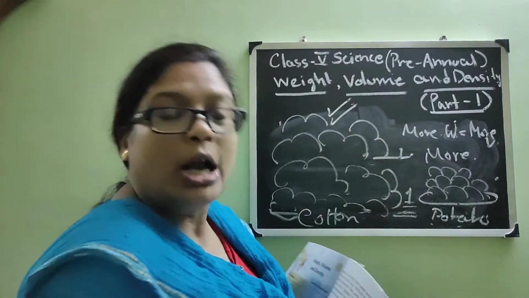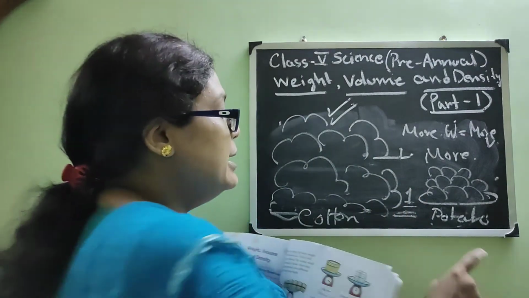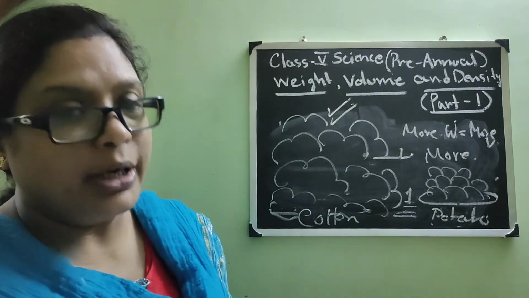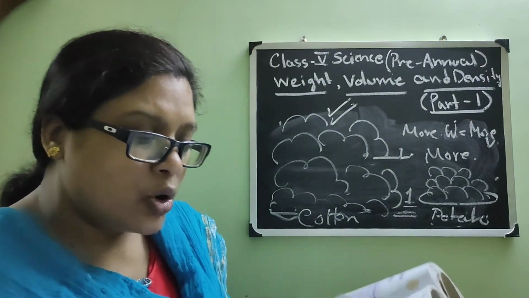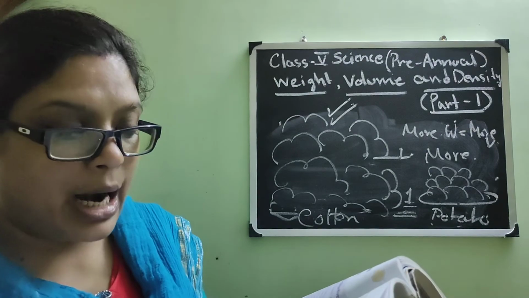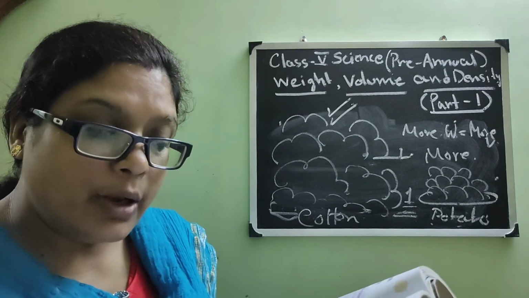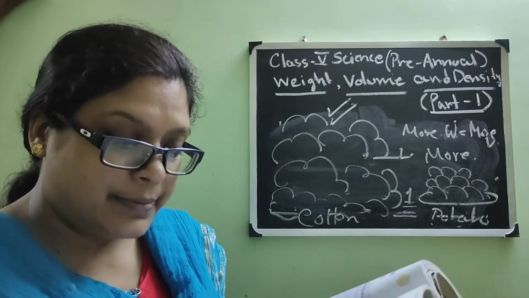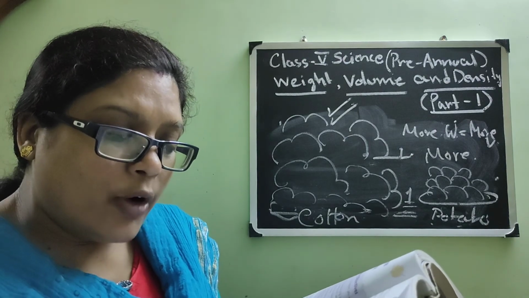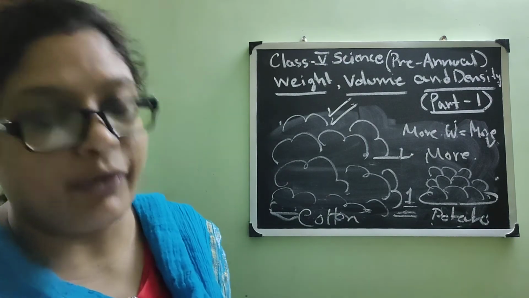So if we take equal volumes of rice and cotton wool, which one will be heavier? Obviously rice. So equal volumes of different materials have different weights.